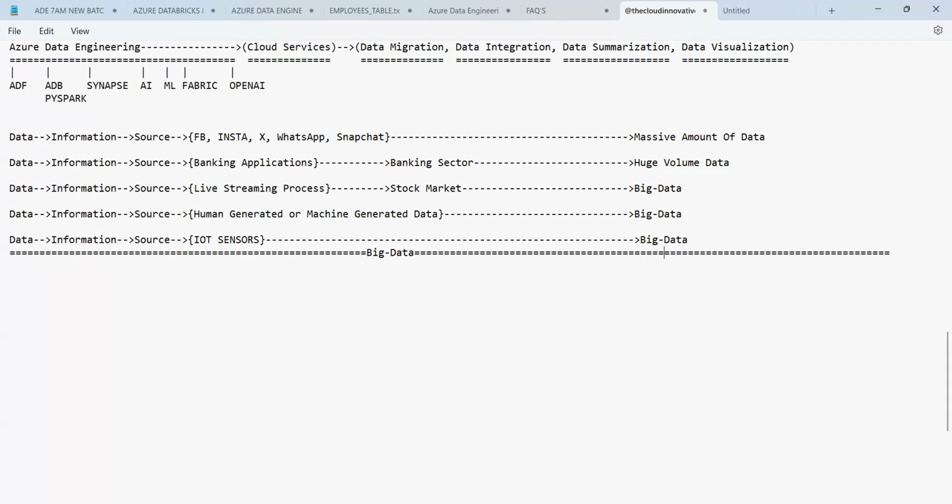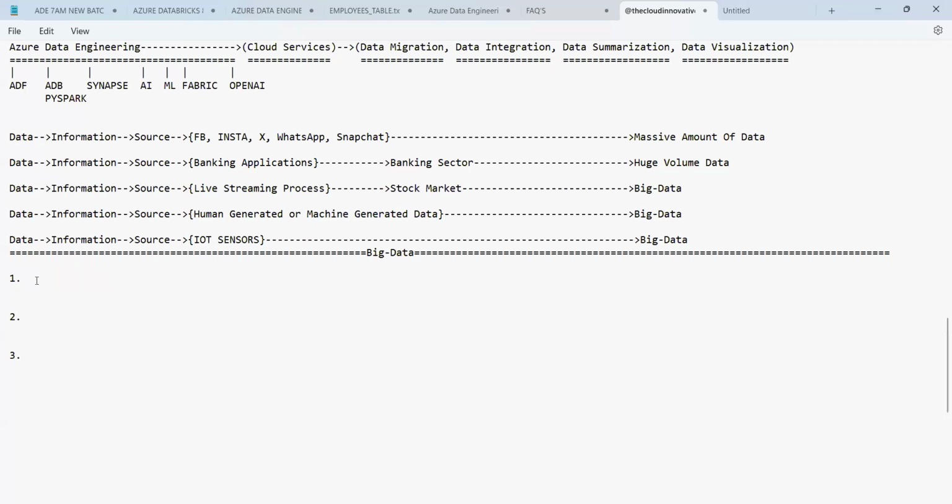Now, when we talk about big data, it is nothing but a huge volume of data, wherein we have three categories. The big data is classified or divided into three categories.